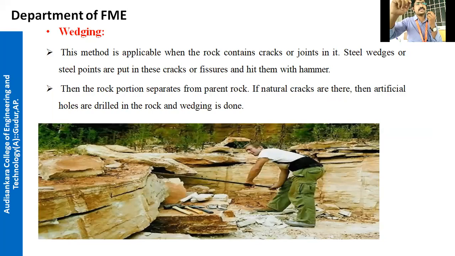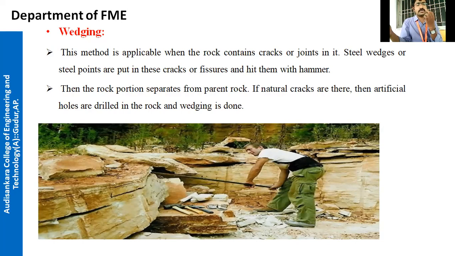They keep these steel points in a straight line and hit them with the hammer. After some time, the whole rock comes out and separates from the parent rock.